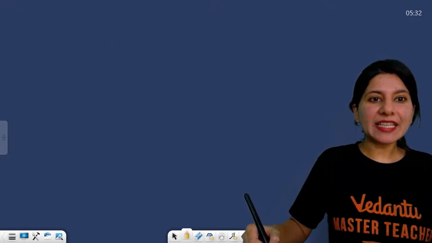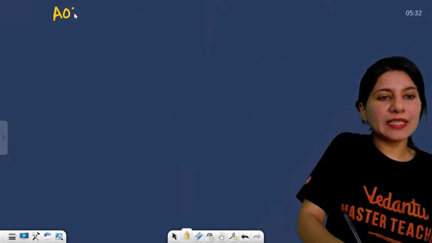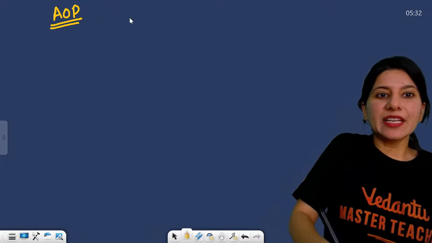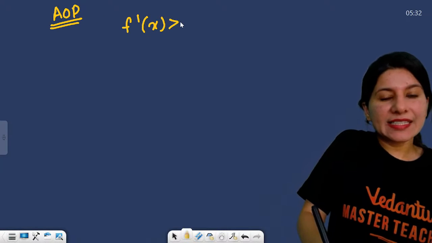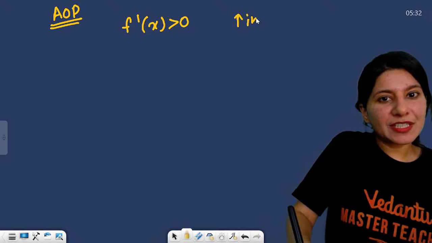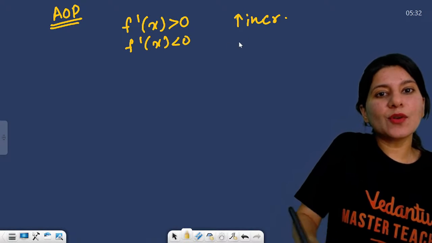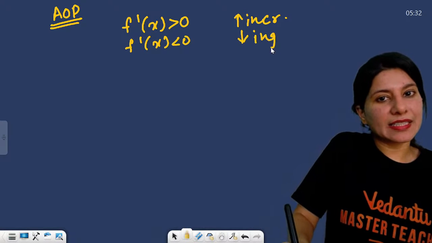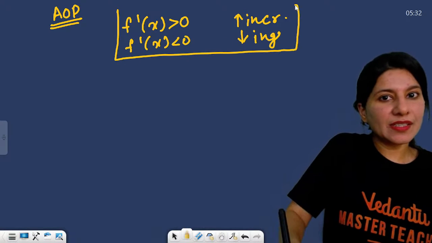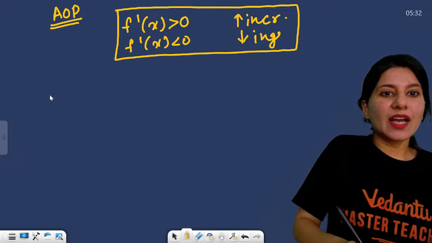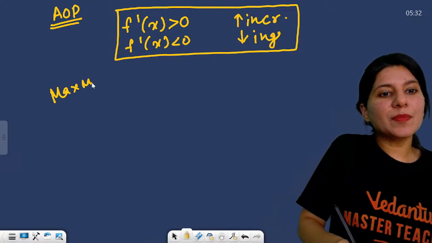Okay, now application of derivatives, AOD. If your f dash x is greater than 0, your function is increasing. If your f dash x is less than 0, your function is decreasing. This is very simple. Now maxima and minima.